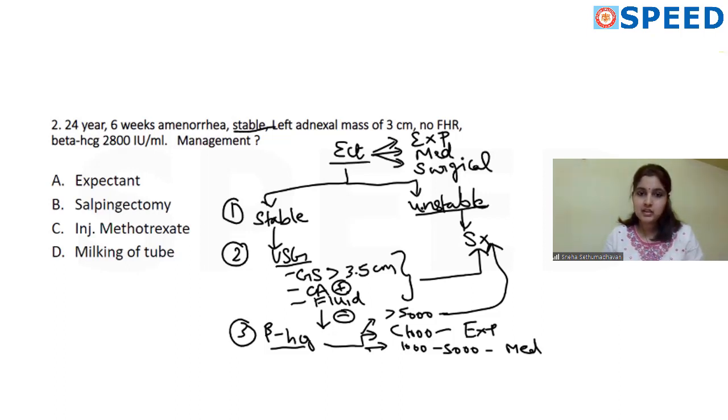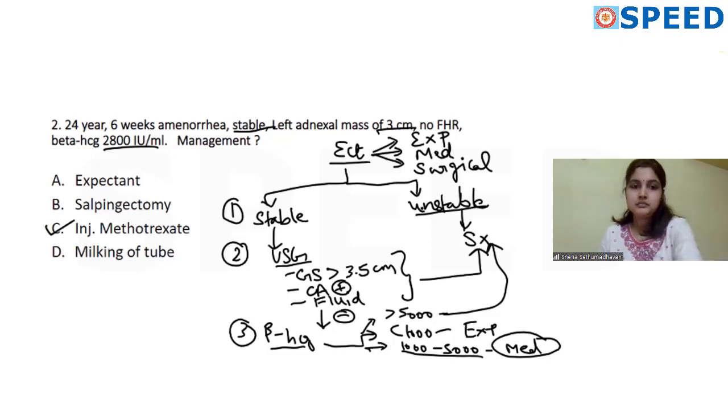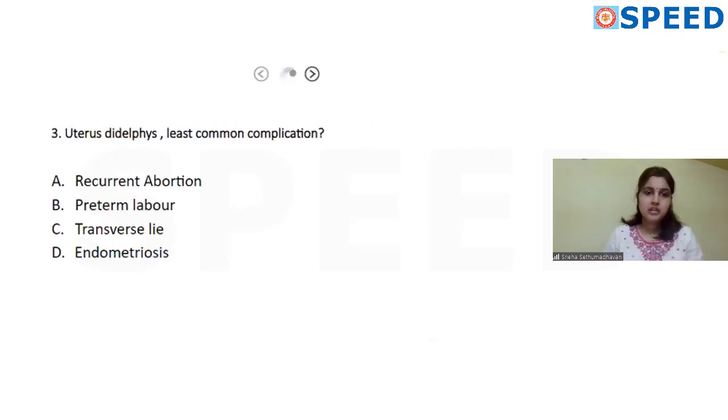Second, look at any ultrasound finding. She has a left adnexal mass of 3 cm, no cardiac activity, and as far as this question goes, there is no fluid in the peritoneum. So the next step is to look at beta HCG. Beta HCG is around 2800, so that lies in this range, 1000 to 5000. So our option will be medical management, which will be injection methotrexate. The next question, this is a bit of a controversial question.